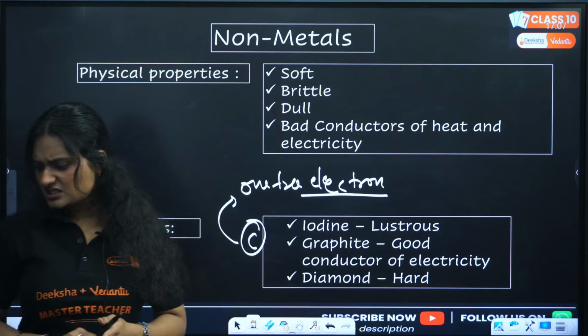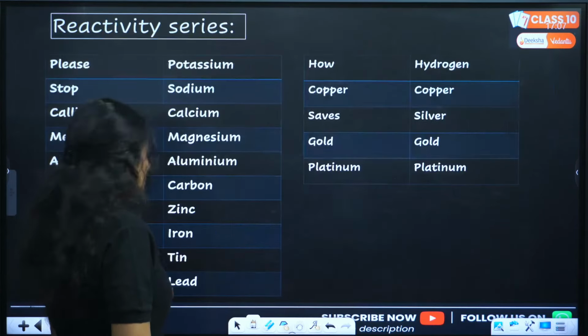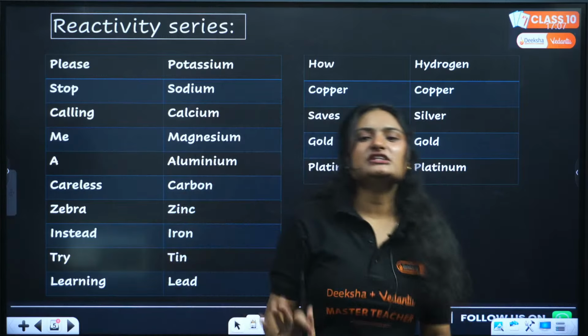Yes, bromine is a liquid non-metal. Clear? So you know all the exceptions. Now let's move on, let's start with the reactivity series.